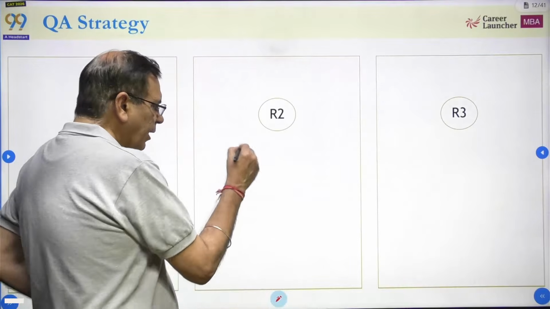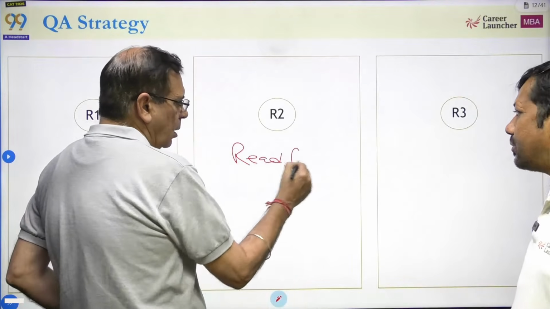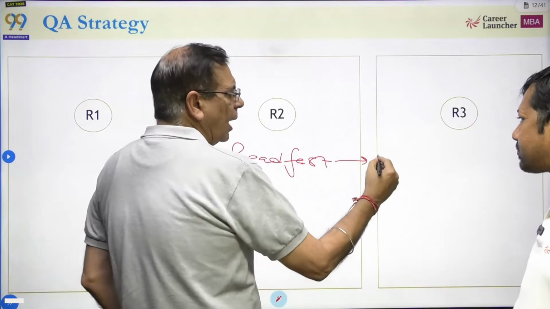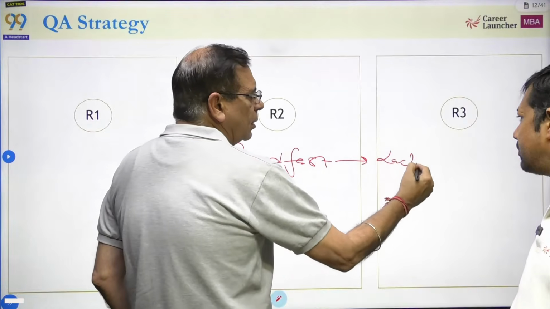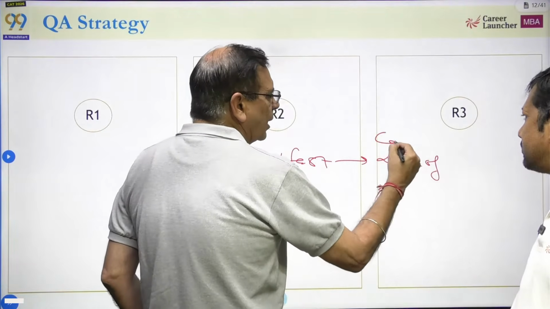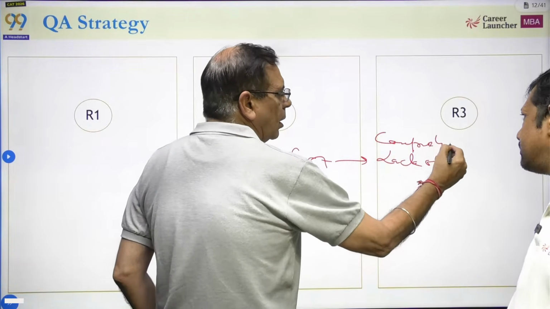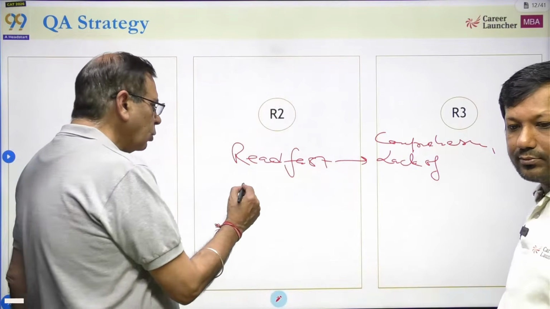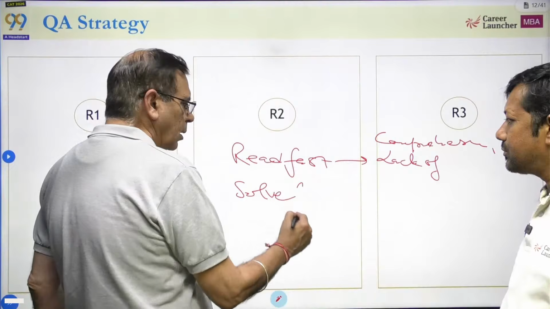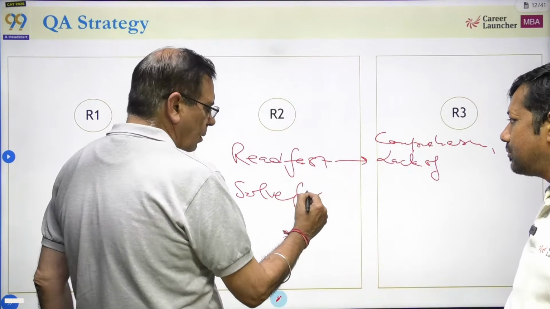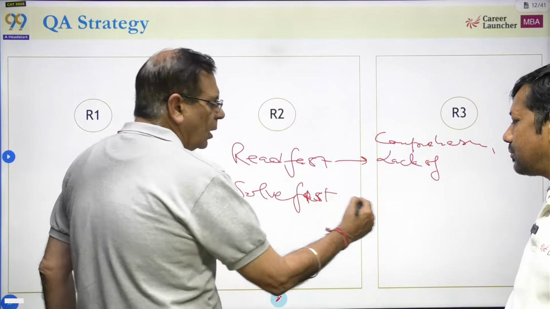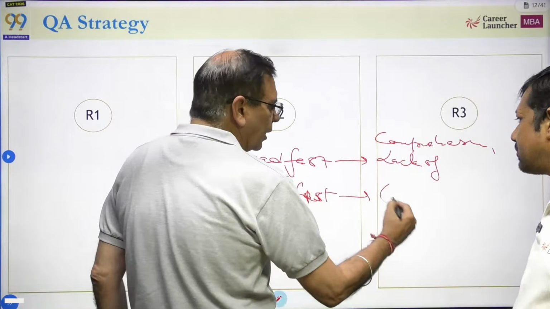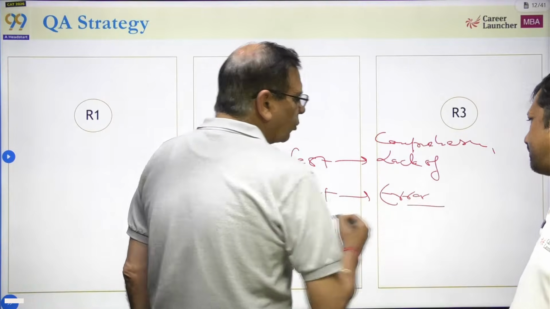If you read fast, you will have a lack of comprehension. You will not understand the question at all. So question समझ नहीं आएगा, lack of comprehension होगी. If you solve fast, it will lead to errors, calculation mistakes, process mistake.